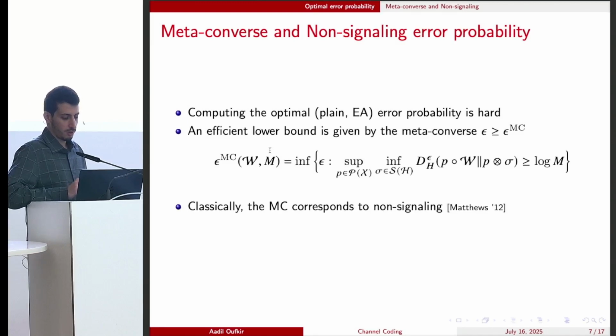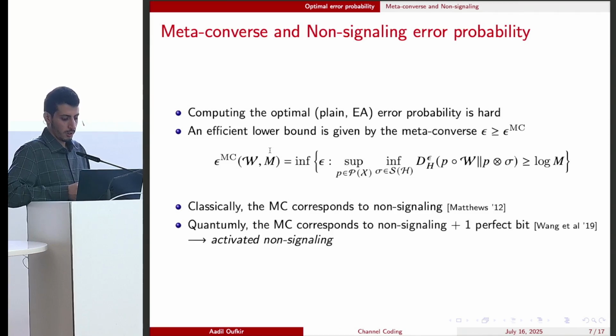Recently, the meta-converse has been shown to have an operational interpretation in terms of non-signaling strategies. The meta-converse corresponds exactly to the setting where the sender and the receiver share non-signaling correlations. In the quantum setting, the meta-converse is slightly different from the setting of non-signaling, but they become equal if we allow another perfect bit of communication. This is called activated non-signaling.